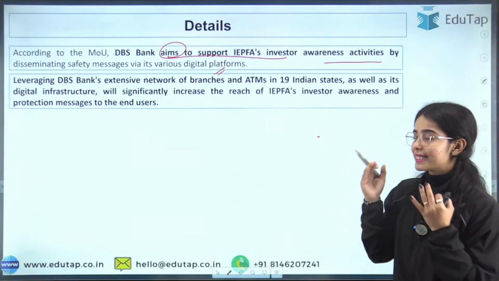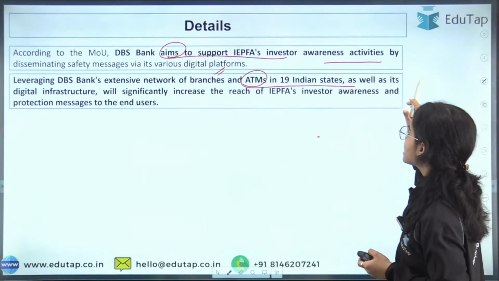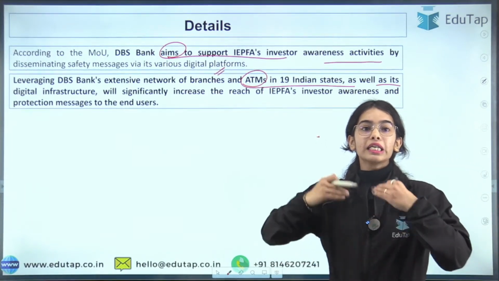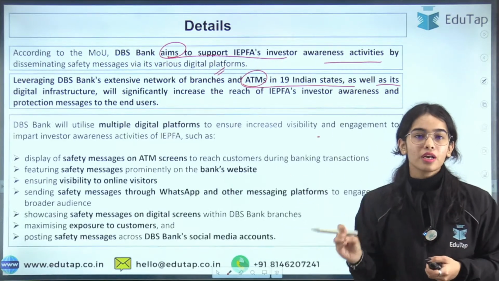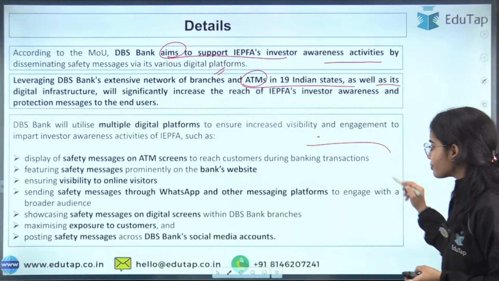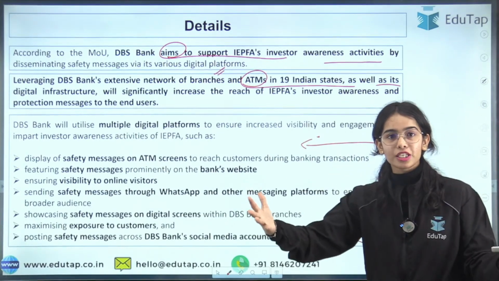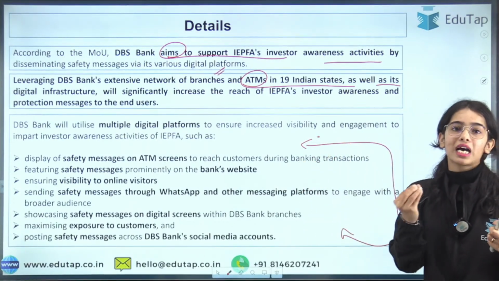DBS Bank has an extensive network of branches and ATMs in 19 Indian states, as well as the digital infrastructure that will significantly increase the reach of the IEPFA's investor awareness and protection messages. So through these methods, the DBS Bank will try to spread the message and increase the visibility of the messages of the IEPFA.